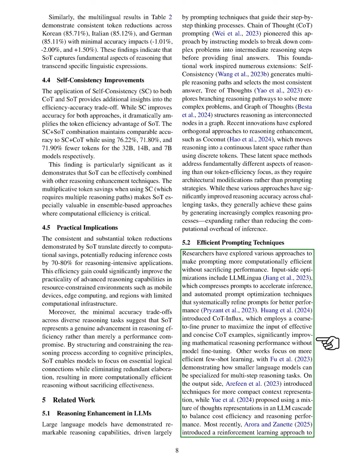COT Influx uses a method to maximize effective COT examples, enhancing mathematical reasoning without needing to fine-tune the model. Other research has focused on efficient few-shot learning, showing how smaller models can be tailored for multi-step reasoning tasks. On the output side, techniques have been introduced to create more compact context representations, and a Mixture of Thoughts approach has been proposed to balance cost and reasoning performance.